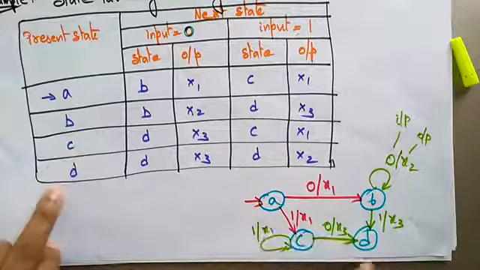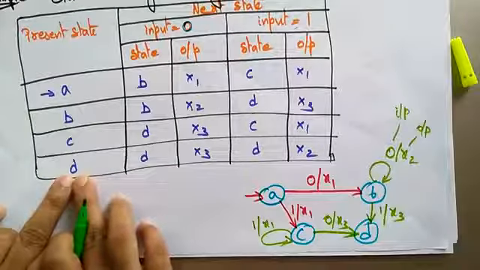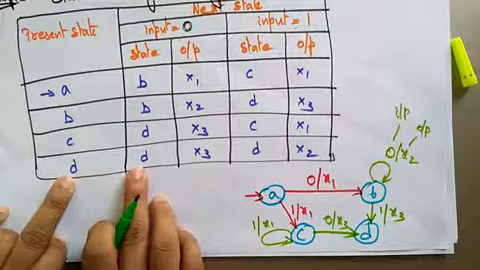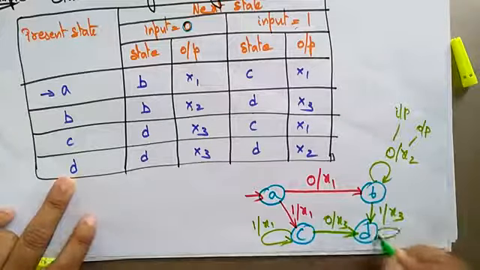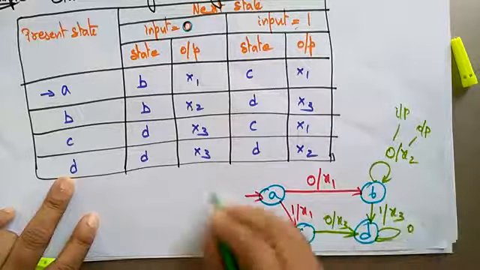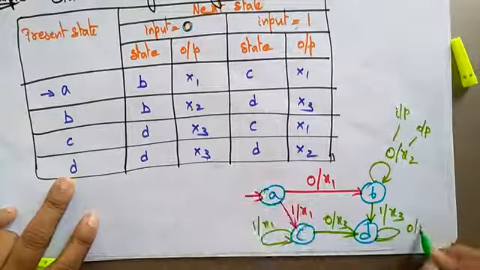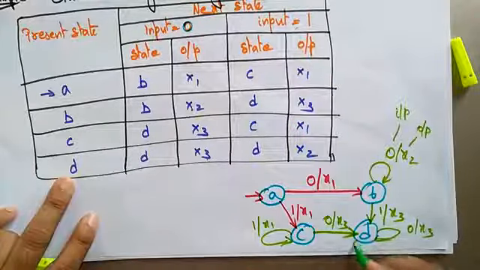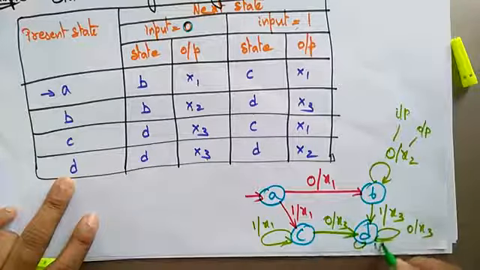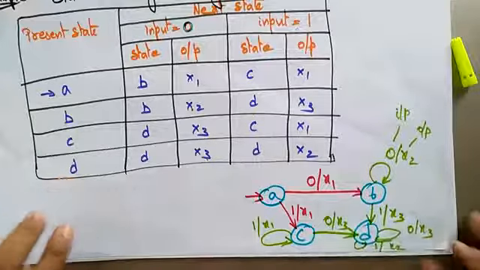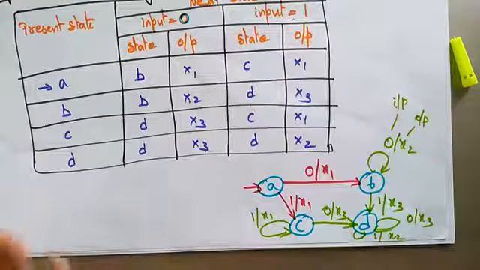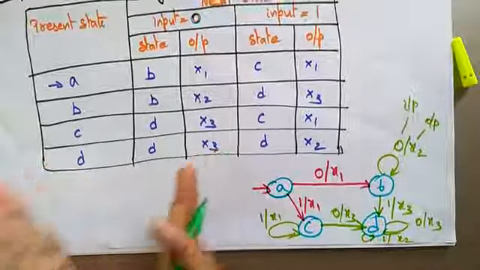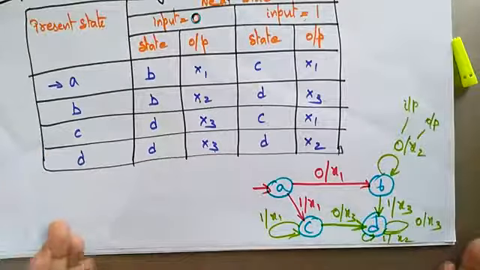Now coming to D. The present state D, on input 0, goes to the state D itself and generates output X3. On input 1, it goes to D itself and generates output X2. So this is the state transition diagram drawn by seeing the transition table. With the help of the table, you can draw the diagram.